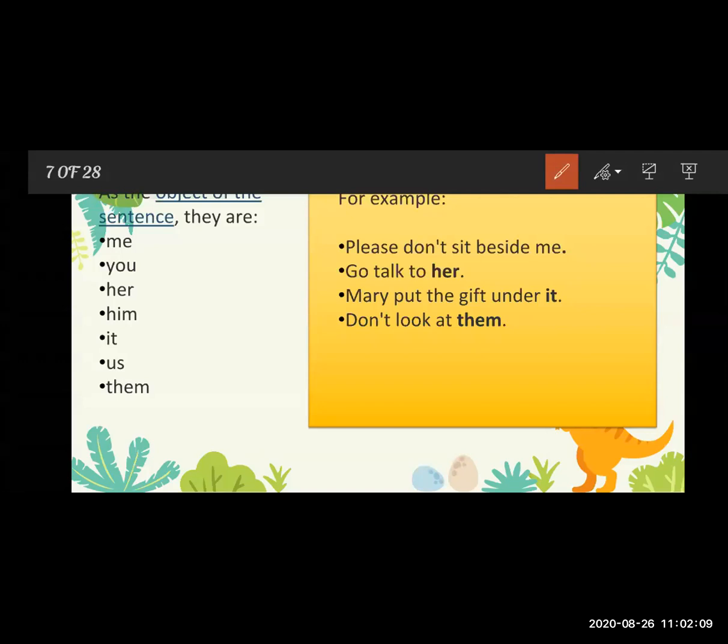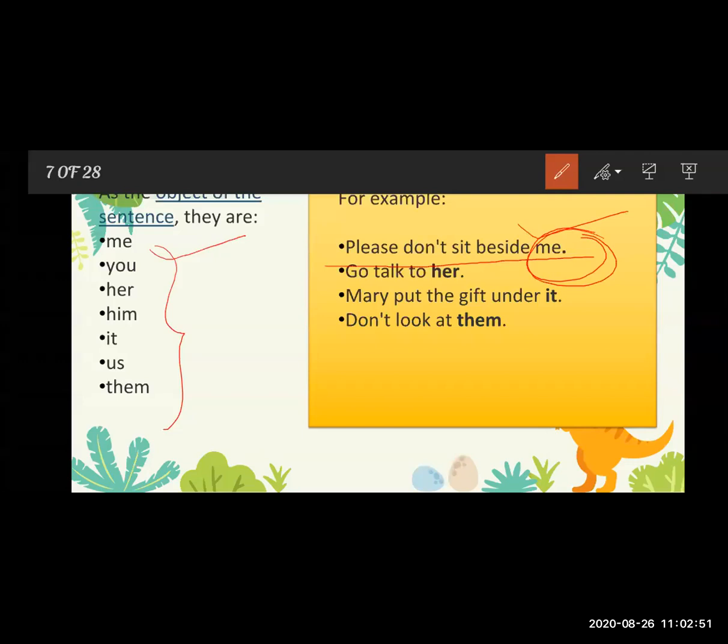Here are some examples of the objective pronoun. The first example: Please don't sit beside me. Here me is the objective pronoun, working as the object of the sentence. It is an imperative sentence, and the universal subject of an imperative sentence is you. So the subject is you, and the object is me.